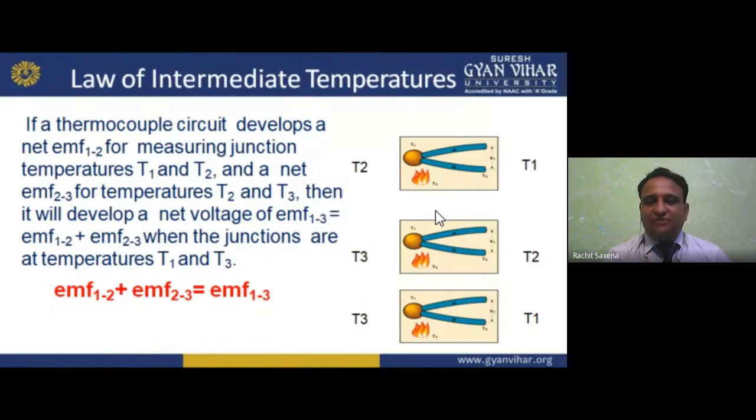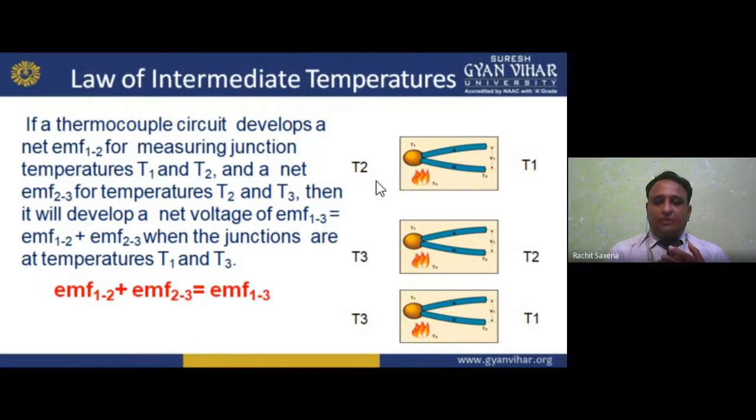And due to this, if I want to calculate the value, we have 1 to 2 and 2 to 3, then 1 to 3 is the addition of these two, EMF 1 to 2 plus EMF 2 to 3. So I hope you understand about the intermediate temperatures.